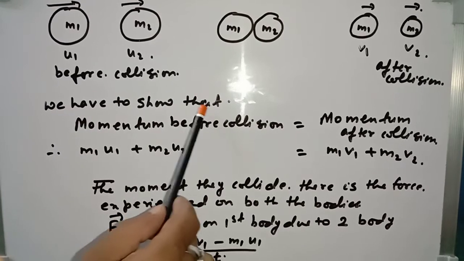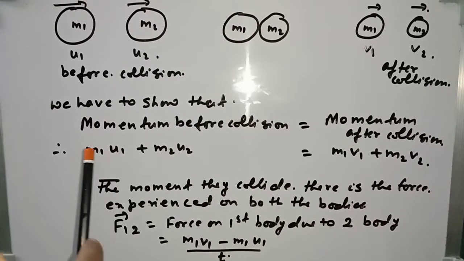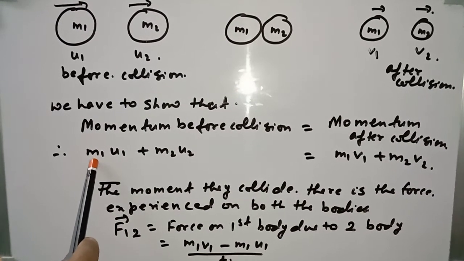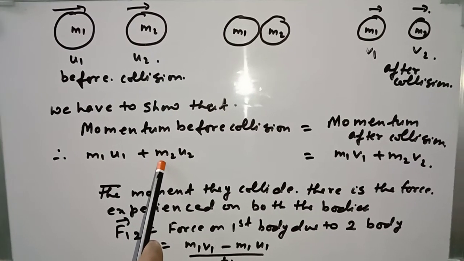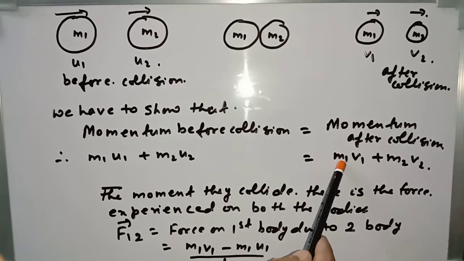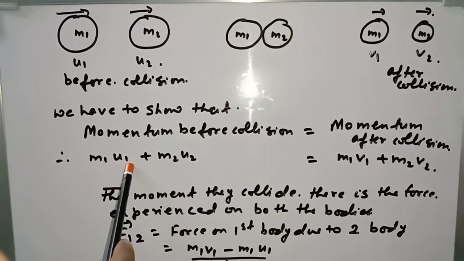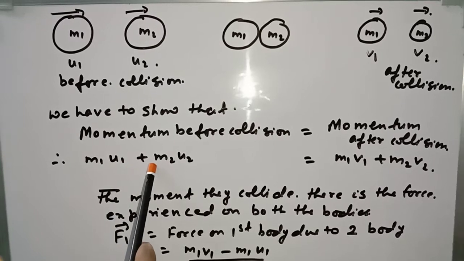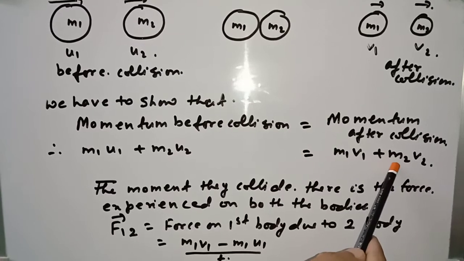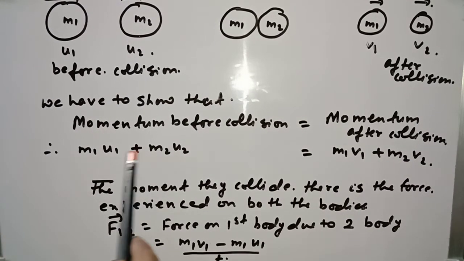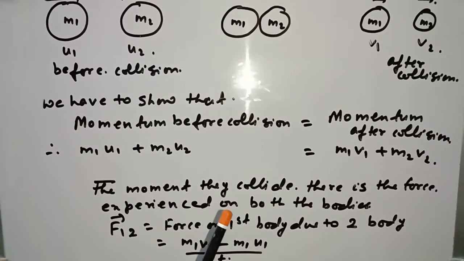Now we have to show that the momentum before collision is equal to the momentum after collision. The momentum before collision of the first body is m1 u1 and of the second body is m2 u2. Momentum after collision of the first body is m1 v1 and of the second is m2 v2. That means the total momentum of both bodies before collision is m1 u1 plus m2 u2, and after collision it is m1 v1 plus m2 v2. We are trying to establish that momentum before collision is equal to momentum after collision.